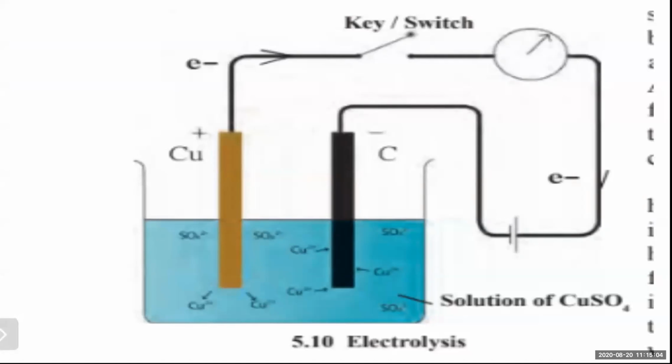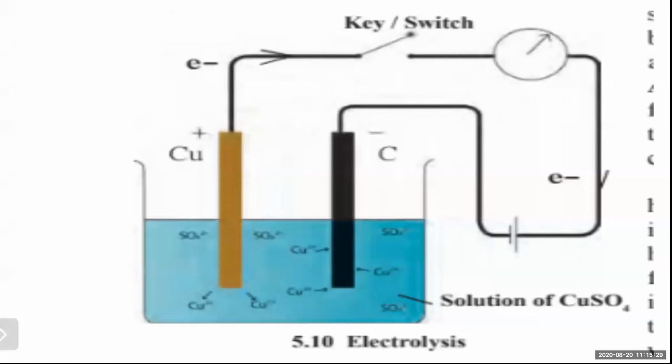Let us see how much quantity is taken. Take a solution of 1 gram copper sulfate in 50 ml, and the beaker capacity will be 100 ml. Use a thick plate of copper. The left one is the copper plate as anode, the positive one, and carbon as cathode.